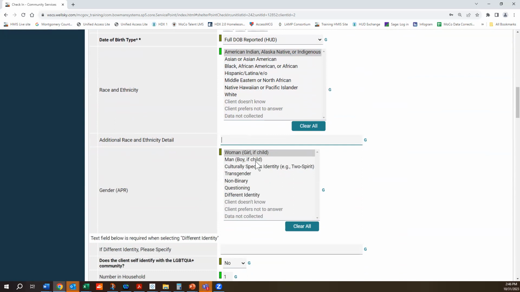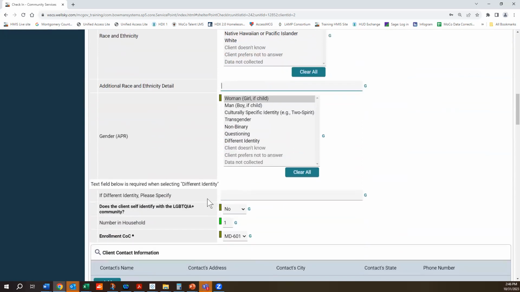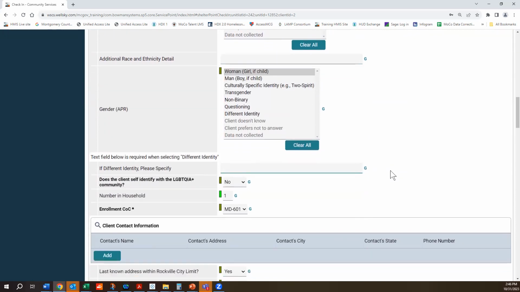Gender is available. The options are available right here. If different identity, please specify. We would have specified if you had selected different identity here. Now here it says enrollment COC. Again, it's only MD 601, so we would have selected that.